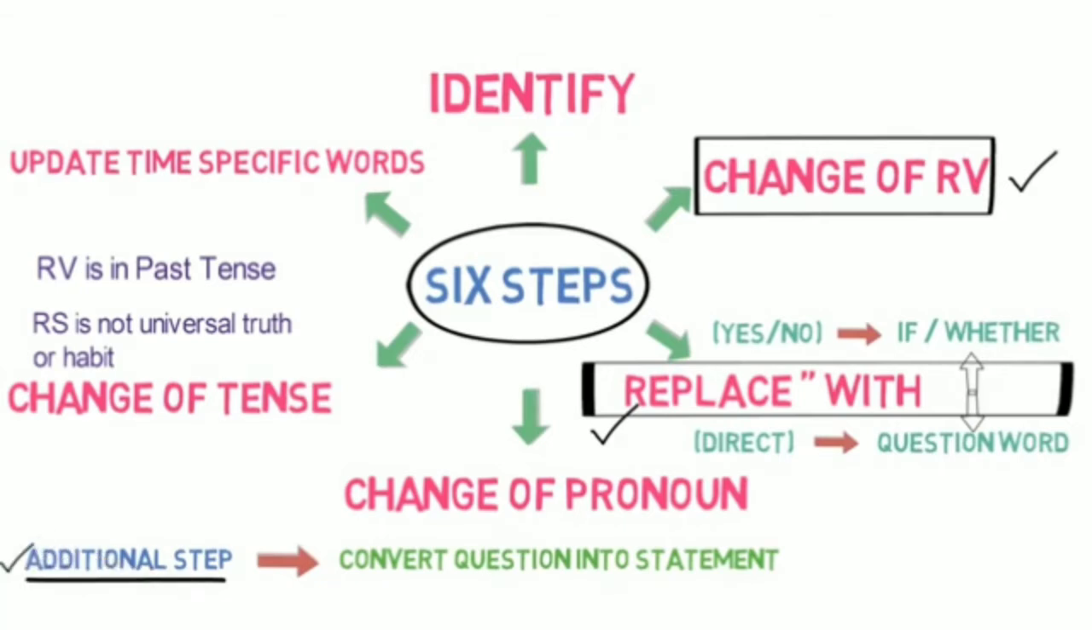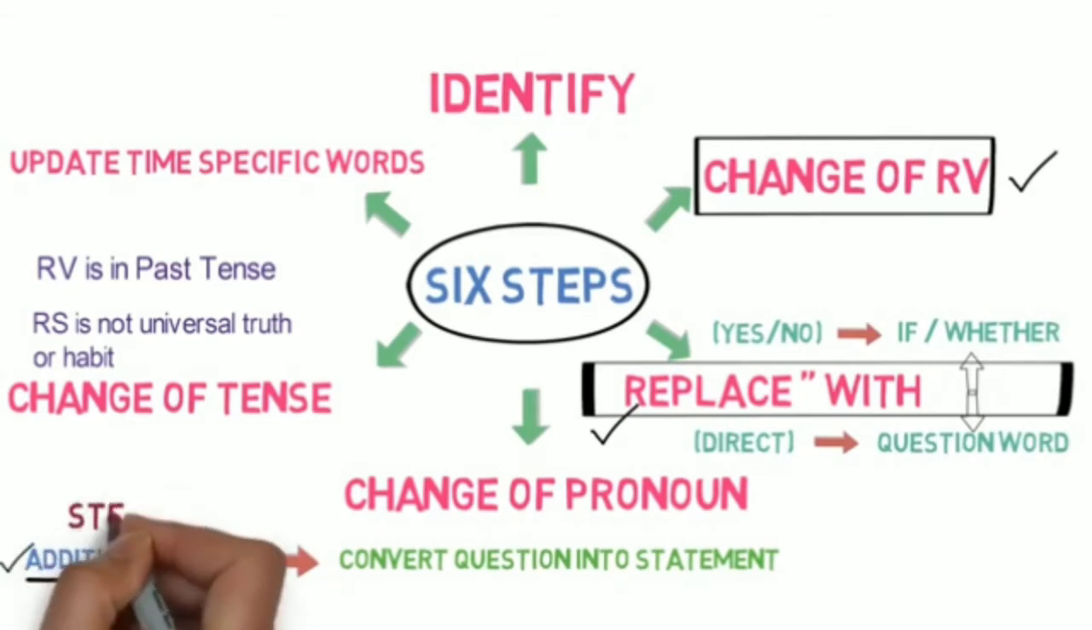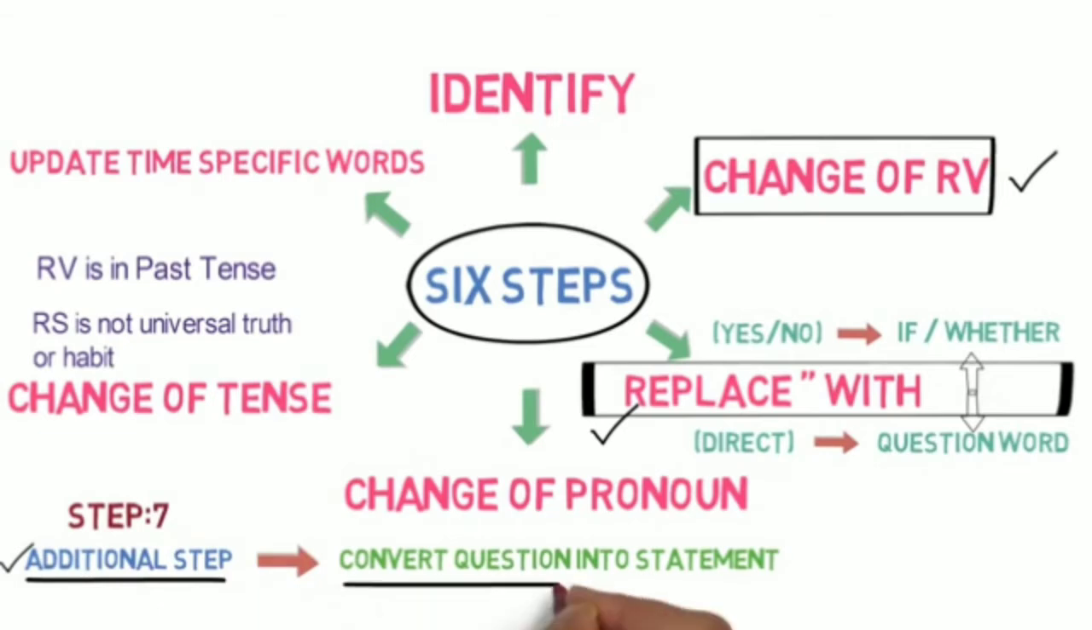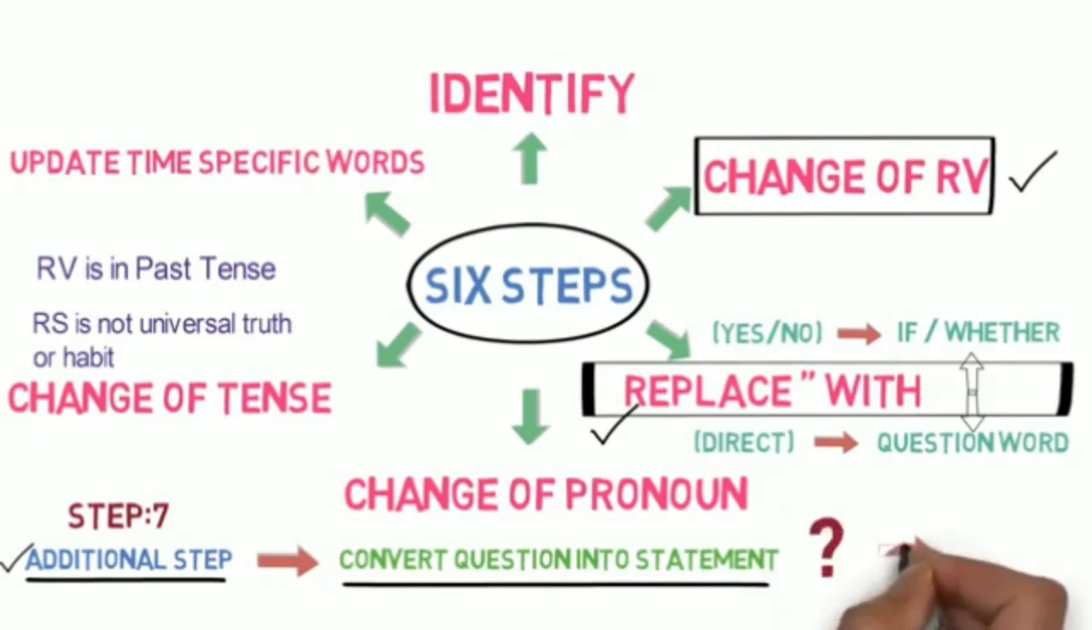One additional step or step number 7 after all these steps is to convert a question into a statement or assertive sentence. Remember to replace question mark into a full stop or period at the end of a sentence.